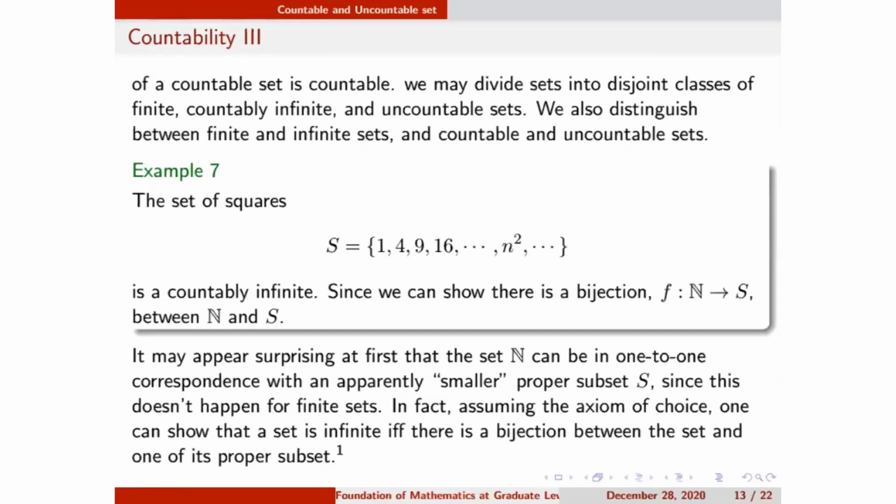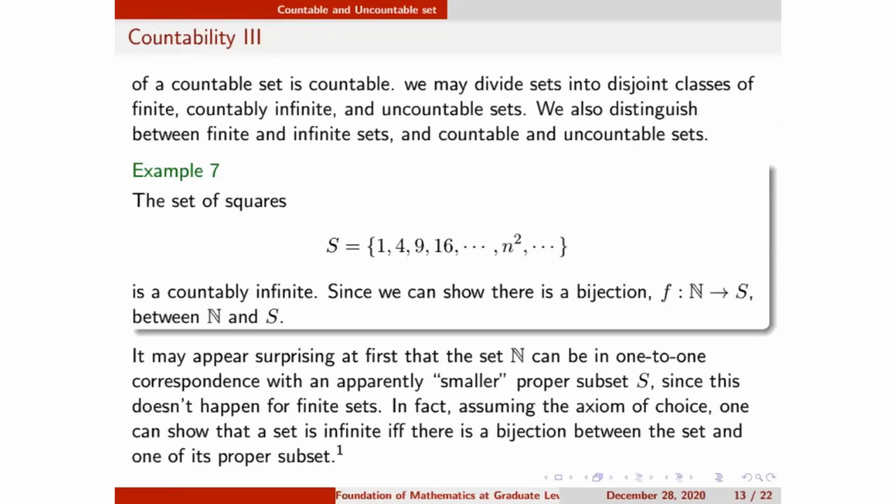So you see, I can define a bijection F from N to S. Bijection means a 1-1 and onto map. N is an infinite set and S is also an infinite set. For every element, say 1, I map 1 to its square, 2 to its square, and 3 to its square.